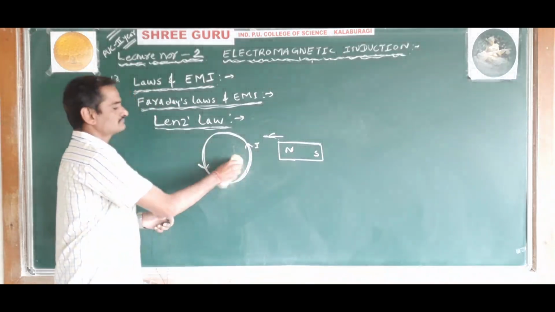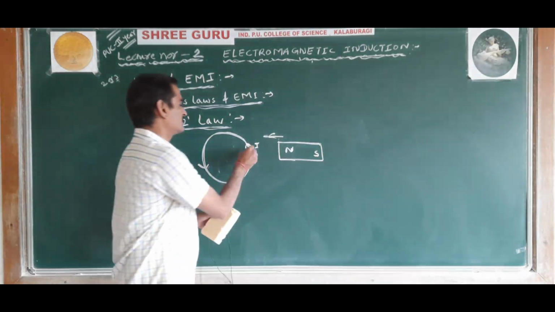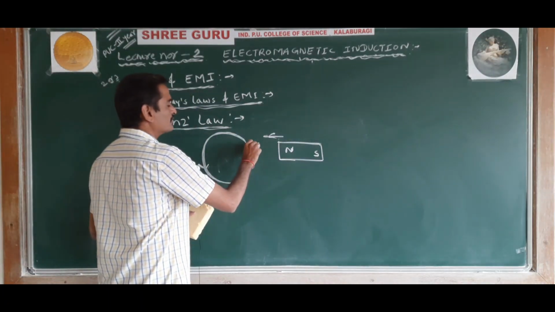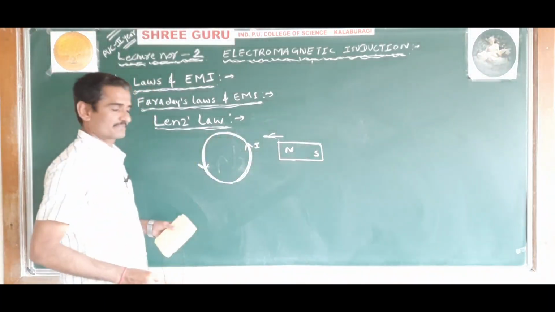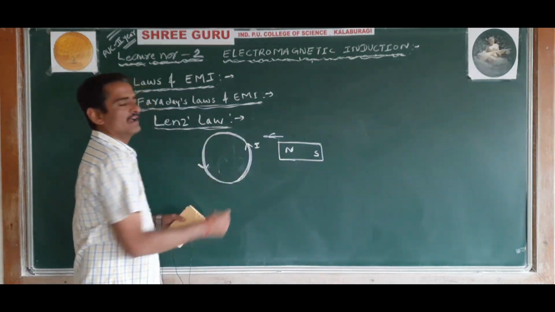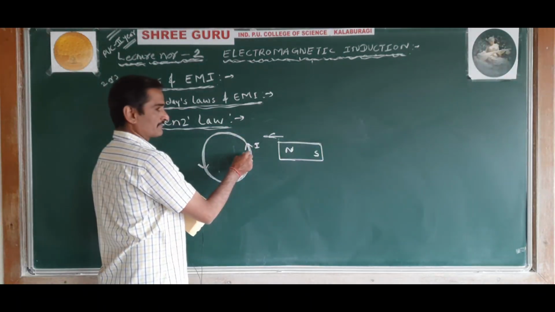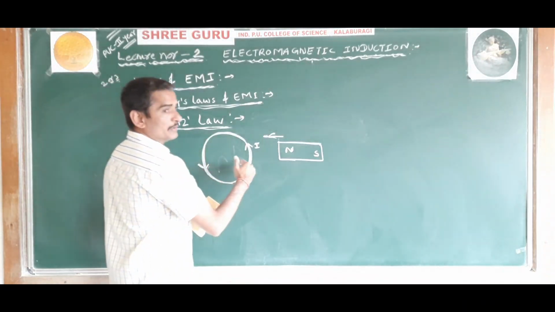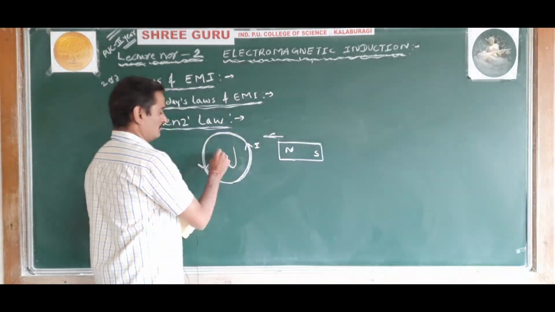See here, when a north pole of the magnet is brought near to the coil, an induced current is developed in the anti-clockwise direction. This induced current makes the face of the coil which is facing the magnet a north pole.